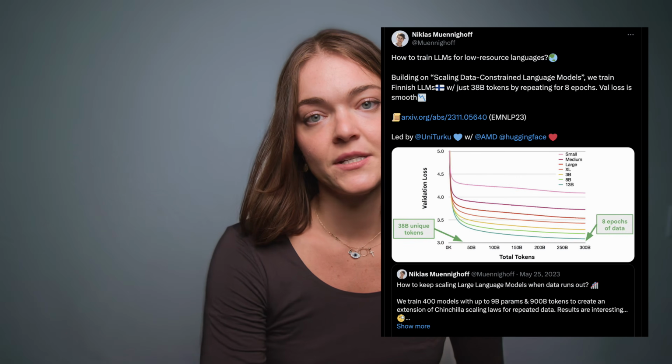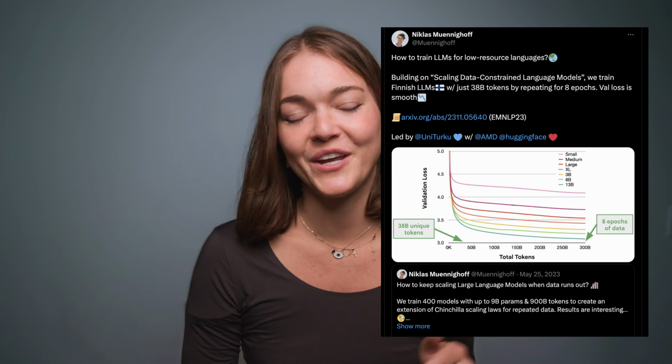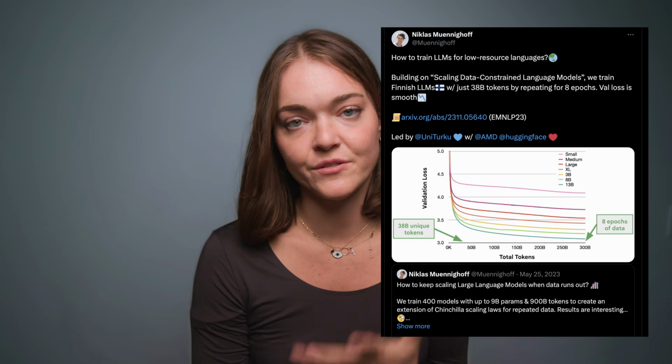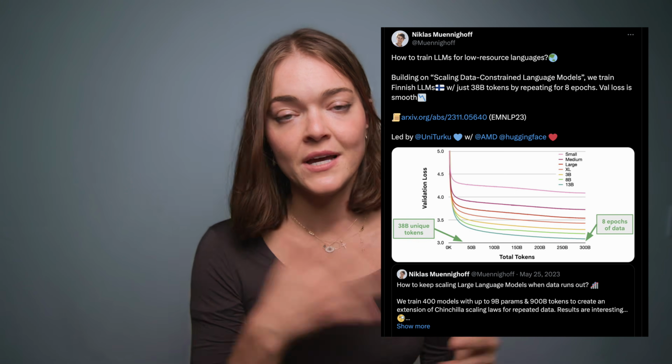I don't know if that's still true, but that's what I saw then. But you might just try increasing the number of epochs. I remember seeing something that was like for models in other languages, besides English, you might just need to increase the number of training epochs so that the model continues to see the same data, but learn from it over and over again to update its parameters.